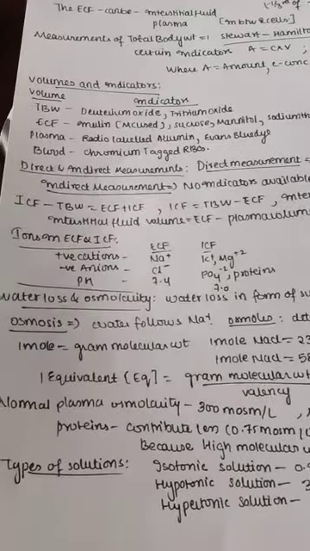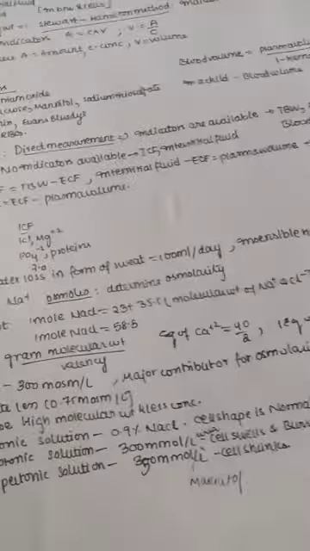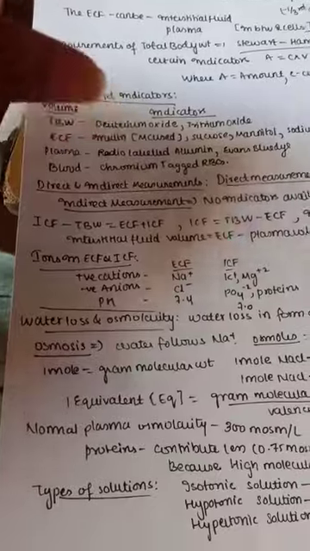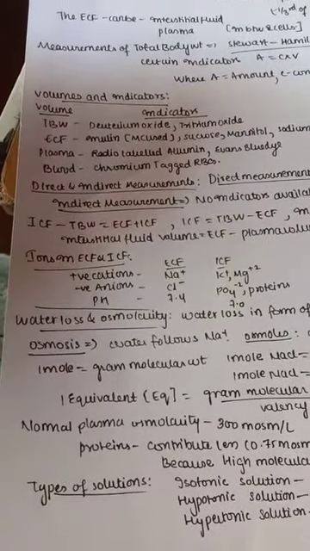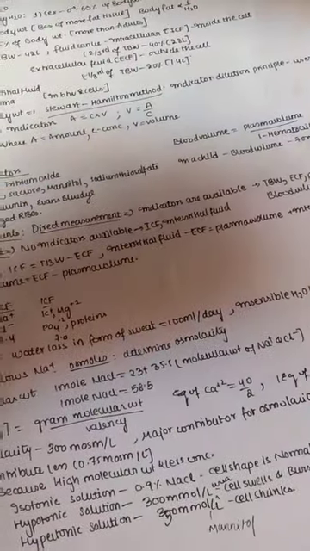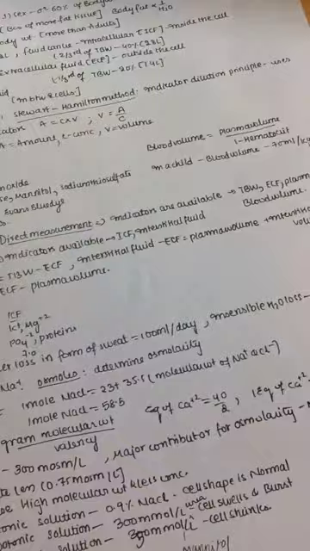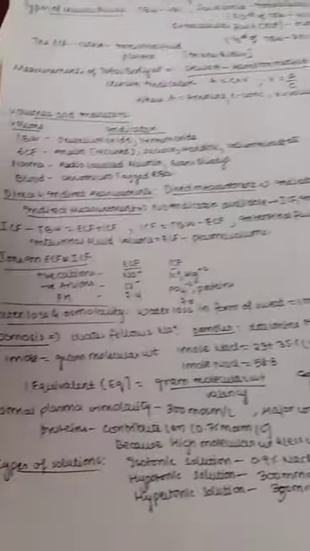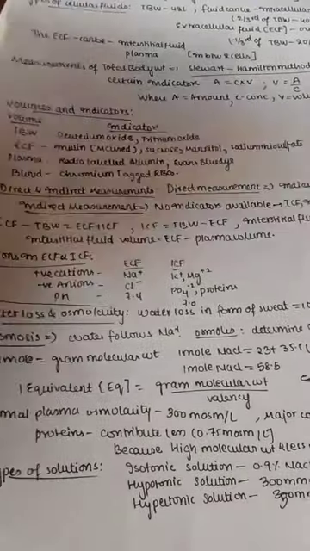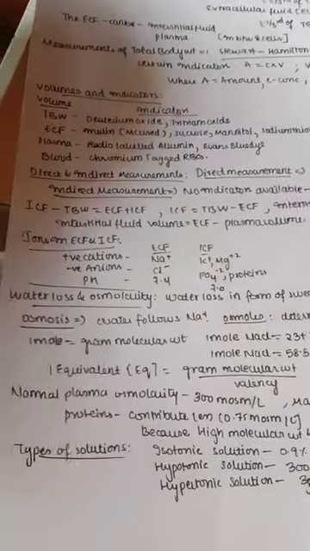So this is directly measured, and indirectly measured ones are those not having indicators, like intracellular fluid and interstitial fluid. So how do we find them out? We have indirect rules. Total body water is equal to extracellular fluid plus intracellular fluid, right? So intracellular fluid is equal to total body water minus extracellular fluid, we can easily find out. And extracellular fluid is plasma volume plus interstitial fluid volume, right? So interstitial fluid volume is equal to extracellular fluid minus plasma volume. So this is how we derive these formulas, and we can use them in our sums.